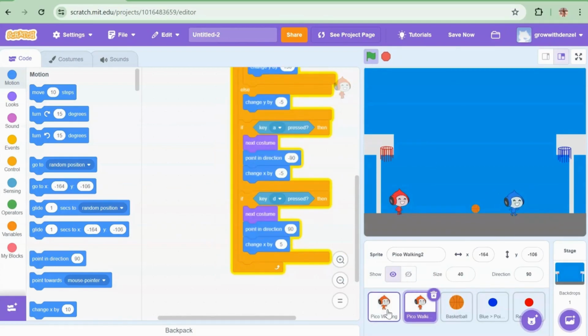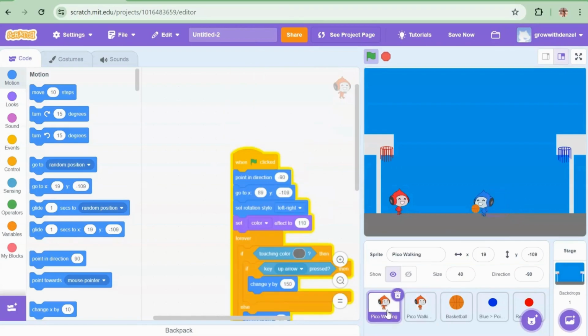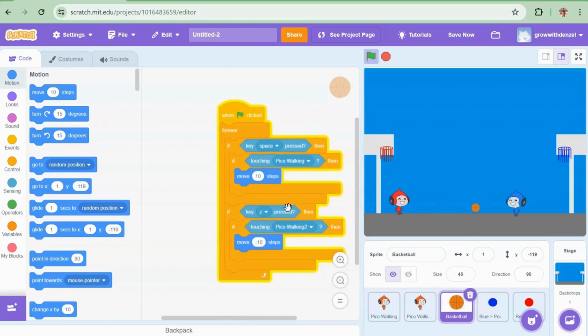Oh, that's pickle walking 1. Now if you use space, you can see pickle walking 2 makes it move left. Kind of like football, but we're not creating football. We're creating basketball. And yes, you can see a problem. The basketball went over to that side and stayed here.